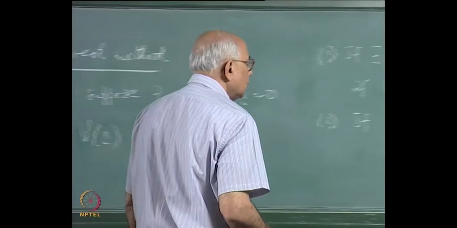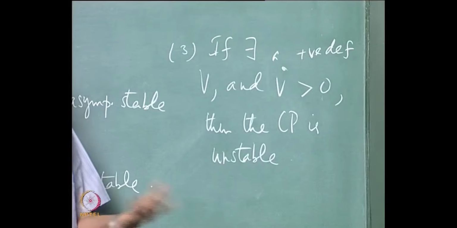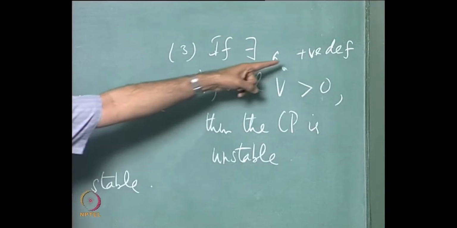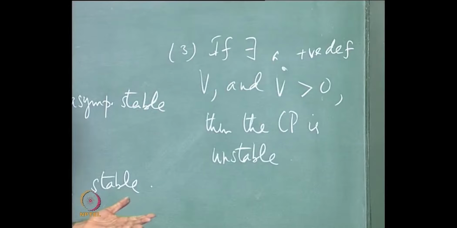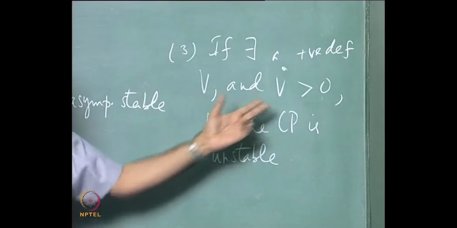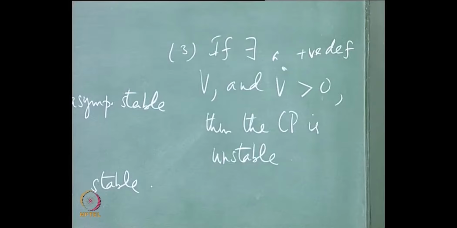Of course you could turn this around, and instead of V you consider minus V. Then if V is positive definite and V dot is greater than 0, it would translate into saying V is negative definite and V dot is less than 0. So instead of V you could always choose minus V as your Lyapunov function, and then whatever you say about positive definiteness becomes a statement about negative definiteness.